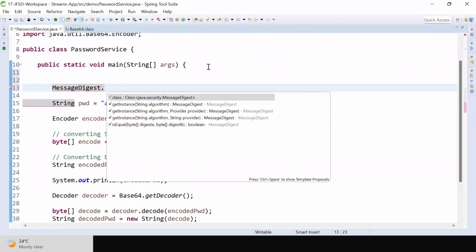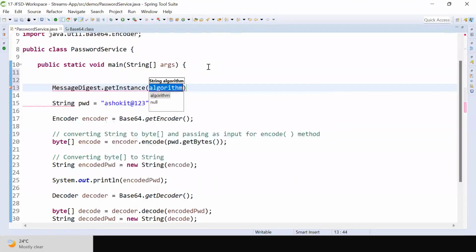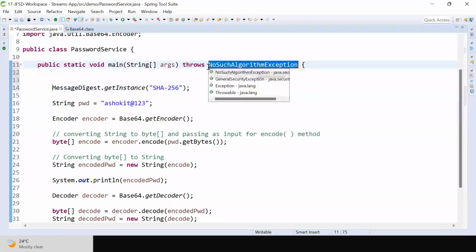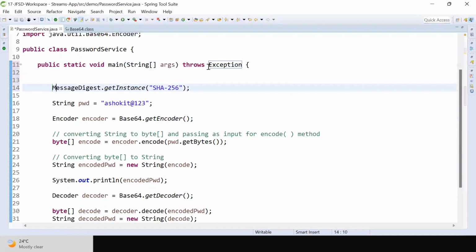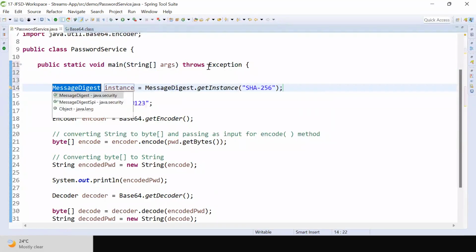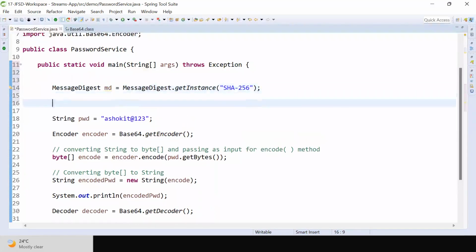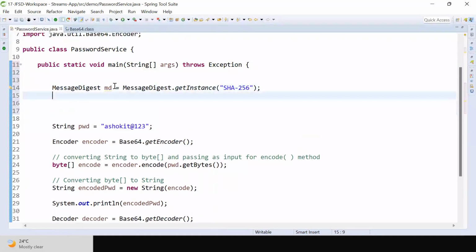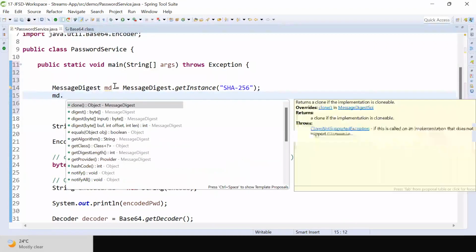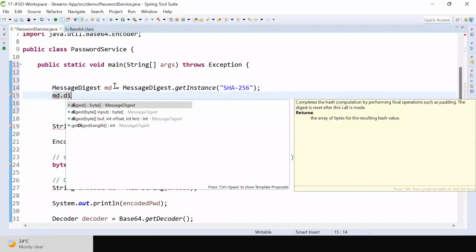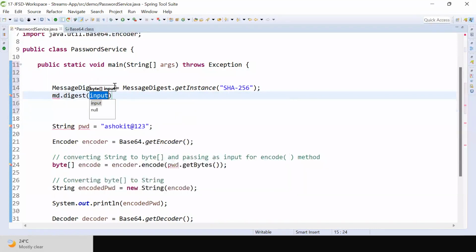See here, MessageDigest.getInstance of SHA-256. The MessageDigest class is available. We are getting the message digest. This is my md. md.digest of some input.